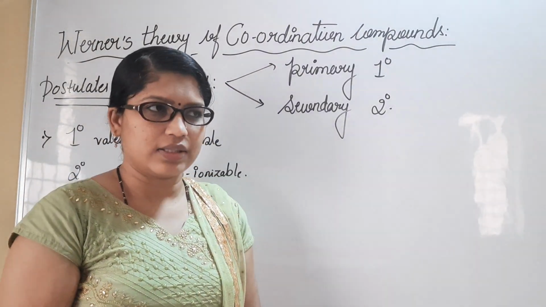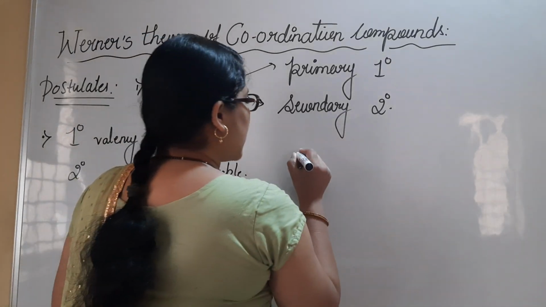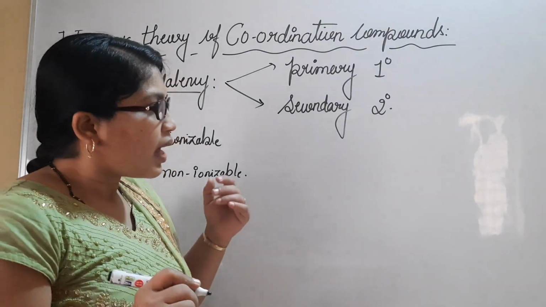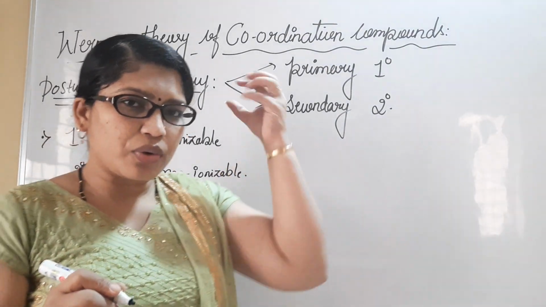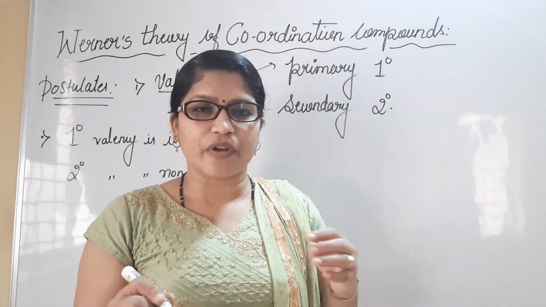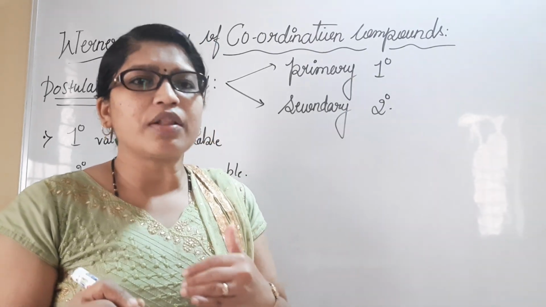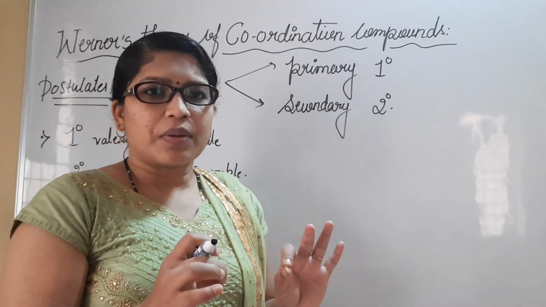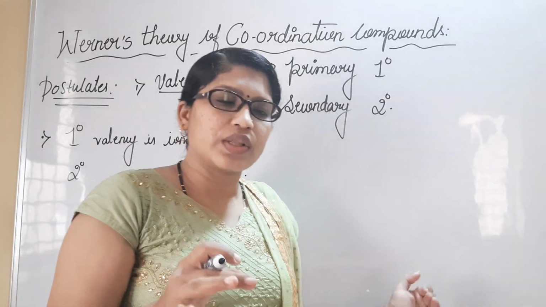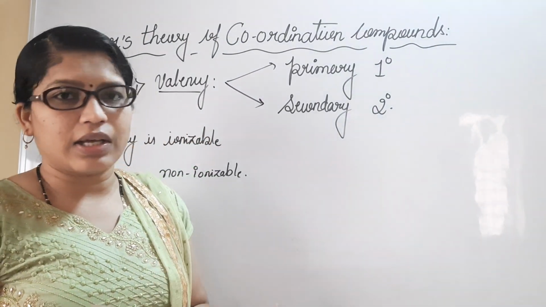In order to understand that, we must have an example of a coordination complex or coordination compound. At a stretch, all these things cannot be grasped one by one. Little by little, let us understand in deeper part. When we move through the chapter, we will understand each and everything in detail. But be with me. Till I explain each and every part, in the beginning you may feel it a bit tough. When we move with certain examples and the depth of the part, we will understand everything clearly.